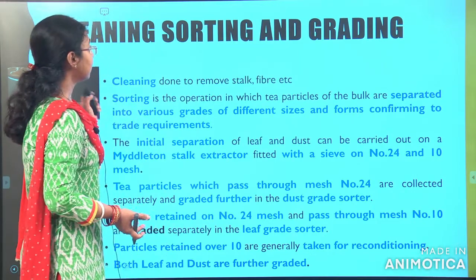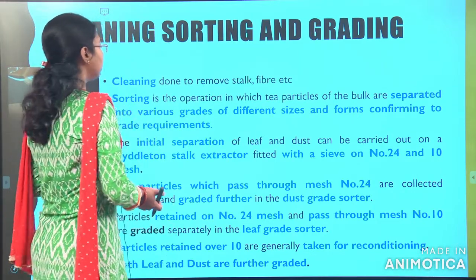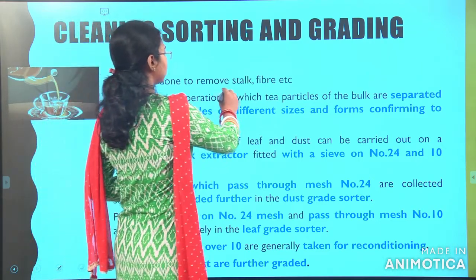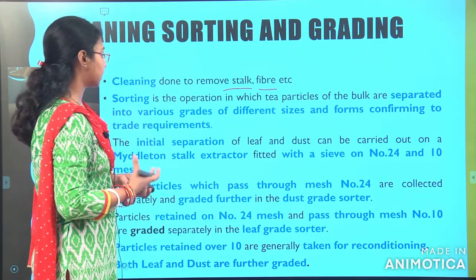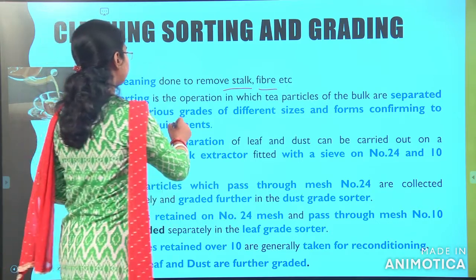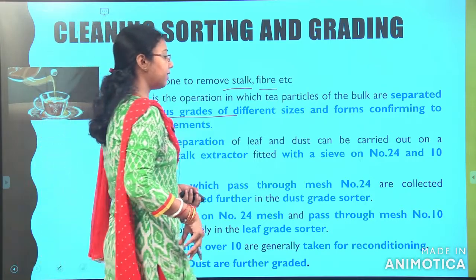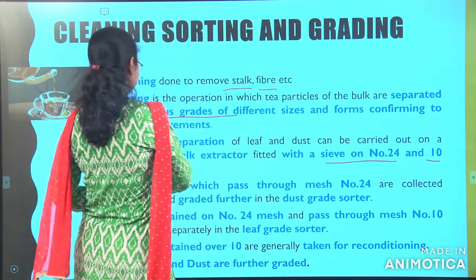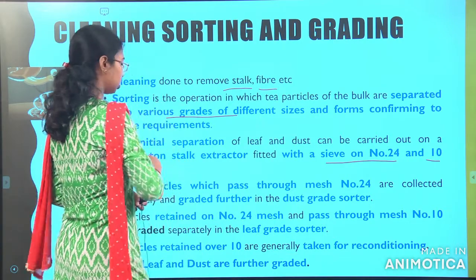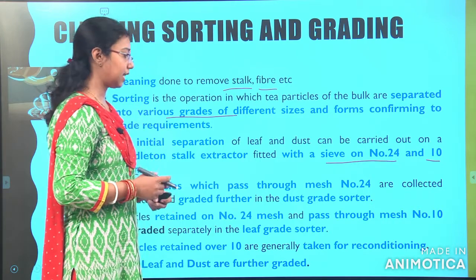Next is the cleaning, sorting and grading. You all know it will remove the stalks, the fibers, and it will depend on the size, and different varieties and grades will be there. Generally, sieves with numbers 24 and 10 will be mainly used for the mesh. This mesh size is mainly used for tea leaf sizing.